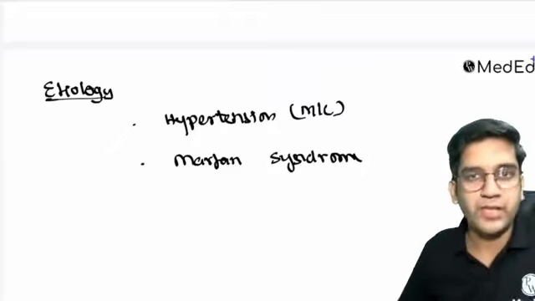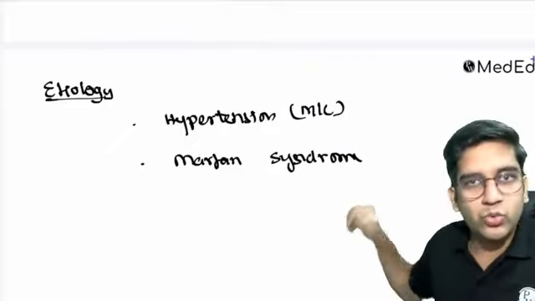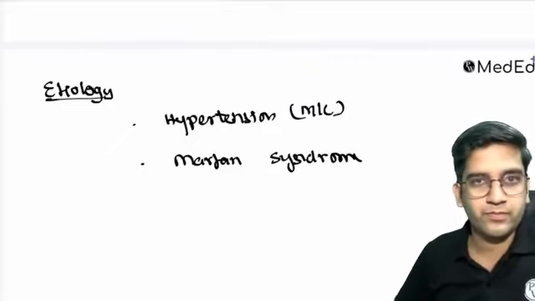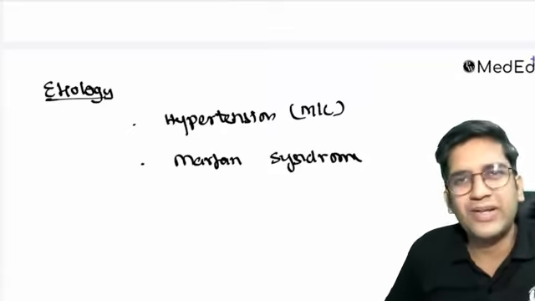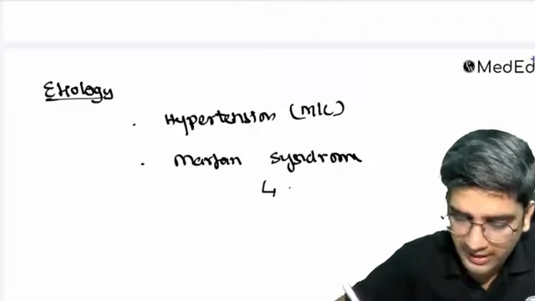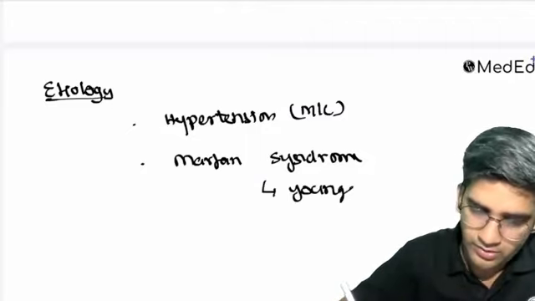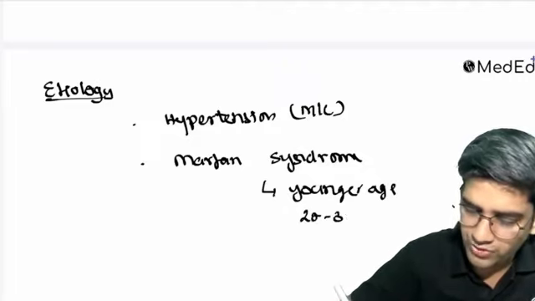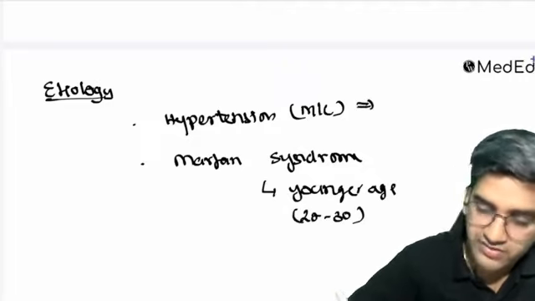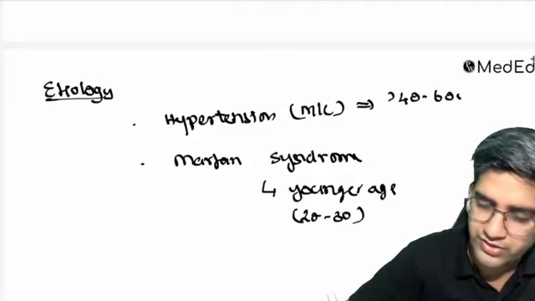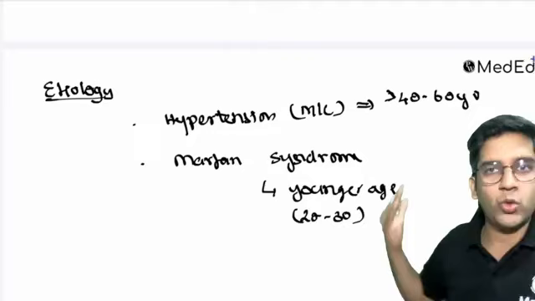Fine. Okay. Coming back to this, which of these two do you think will present at a younger age? When I say younger age, 20s, 30s. Which will present at 20, 30? Marfan's will obviously present at a younger age group, right? Hypertension will be presenting easily above 40 or 50 years, 40 to 60 years. It will definitely be an older age group, right?